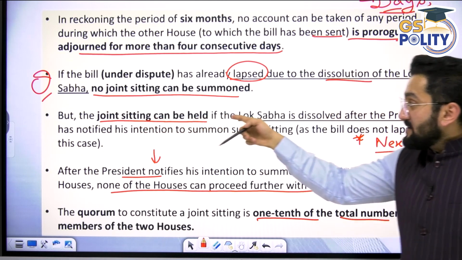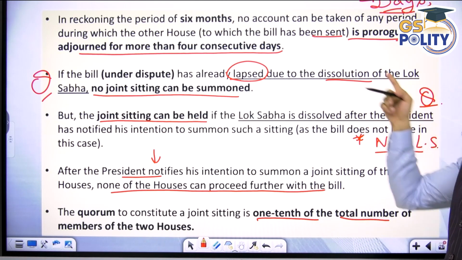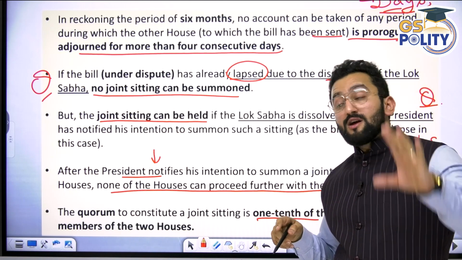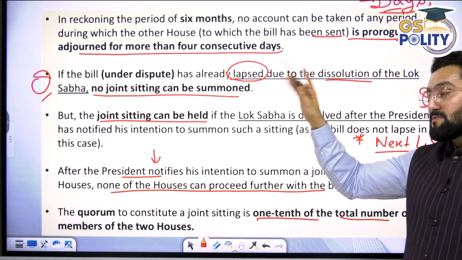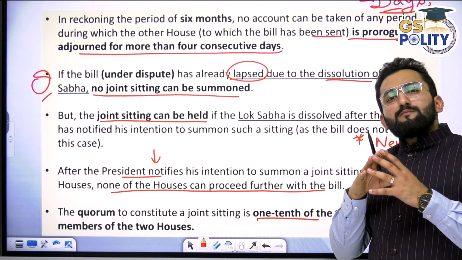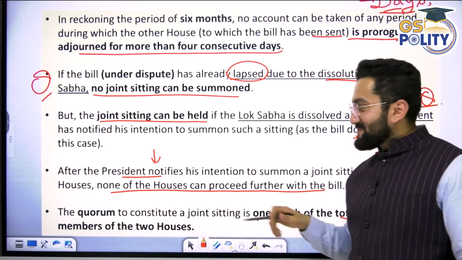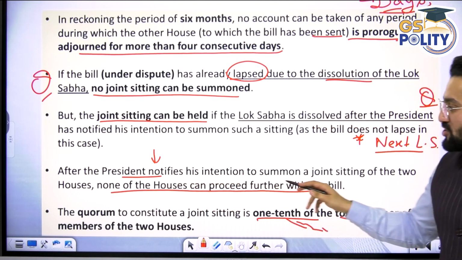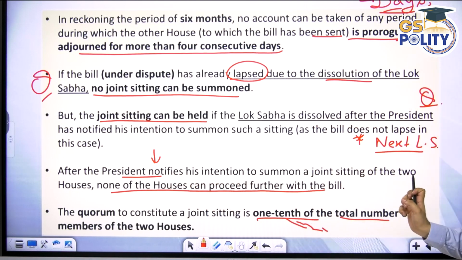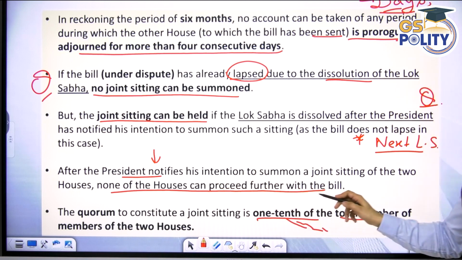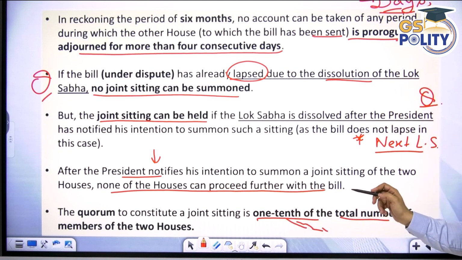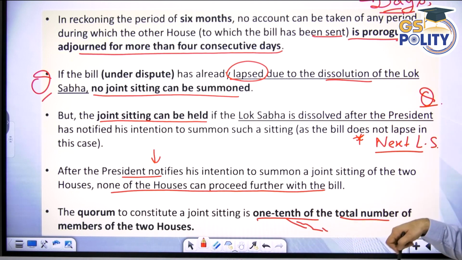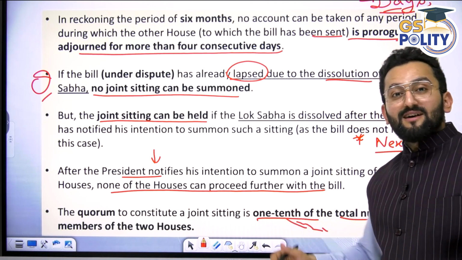But the joint sitting can be held if Lok Sabha is dissolved after the President has notified his intention. If the President has notified his intention, now the bill is secure. If the President has not notified his intention, then the bill can lapse, because the bill has not touched the Honorable President. I told you this trick in my previous video. After the President notifies his intention to summon a joint sitting of the two houses, none of the houses can proceed further with the bill. Right? The quorum to constitute the joint sitting is 1/10 of the total number. Total number means Lok Sabha plus Rajya Sabha.